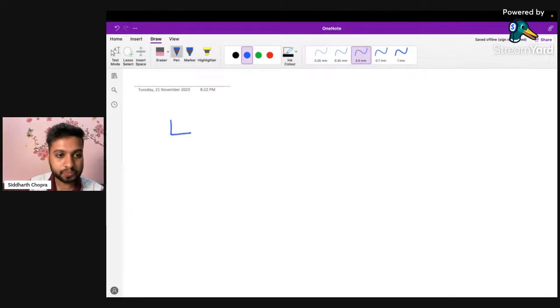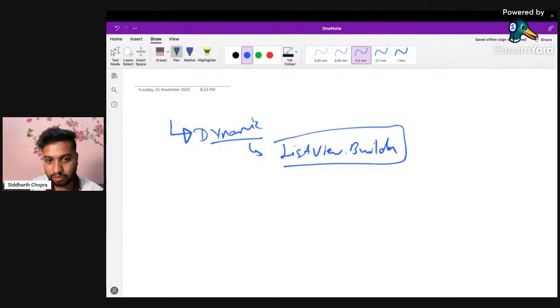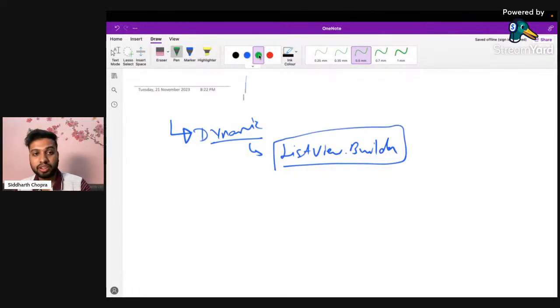So the first thing, to make it more dynamic, is that we have used ListView.builder. The use of ListView.builder is that whatever function we have created, or if you want to use some widget, it will work like a for loop.